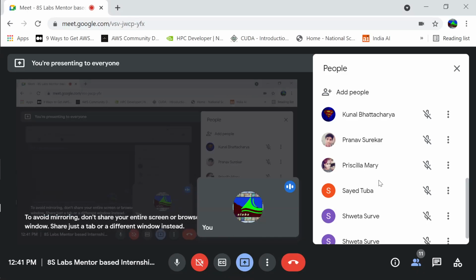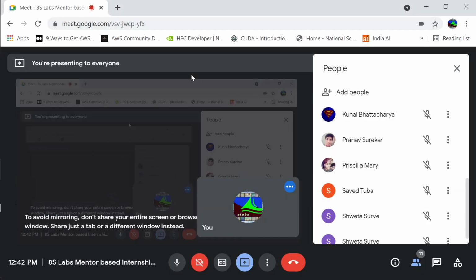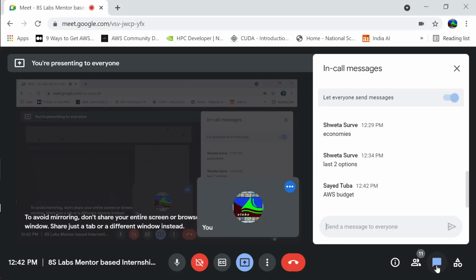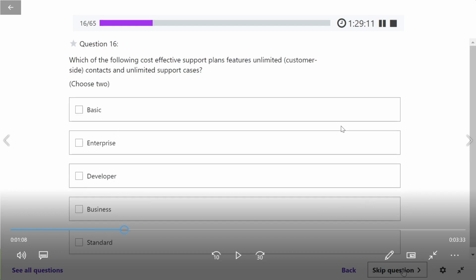Okay, the next question is for Tuba. Which AWS service can a customer use to set up an alert notification when the account is approaching a particular dollar amount? Is it Cost and Usage Report, Budgets, Cost Explorer, or Trusted Advisor? So I need an alert. Remember, when some billing amount is reached. AWS Budgets, that is correct. That is the right answer.